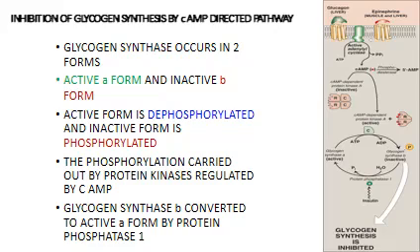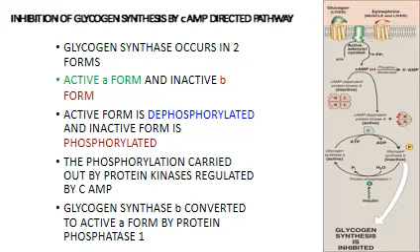So, again, going to how the inhibition of glycogen synthesis occurs by the cyclic AMP directed pathway, I am just repeating it. Glycogen synthase, I told you, occurs in two forms, the active A form and the inactive B form. The active form is the dephosphorylated form and the inactive form is the phosphorylated form. The phosphorylation is carried out by protein kinases and this is regulated by cyclic AMP. Glycogen synthase B can be converted back to its active form by means of protein phosphatase 1.